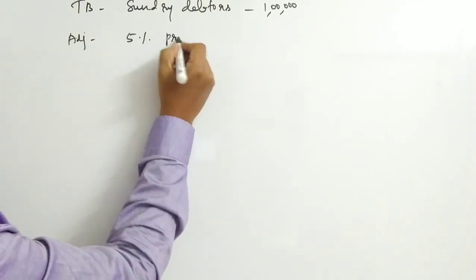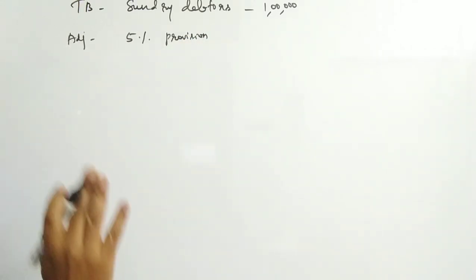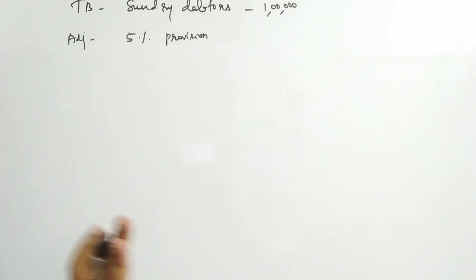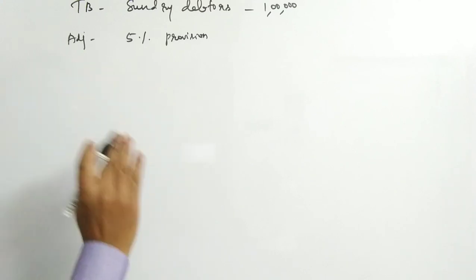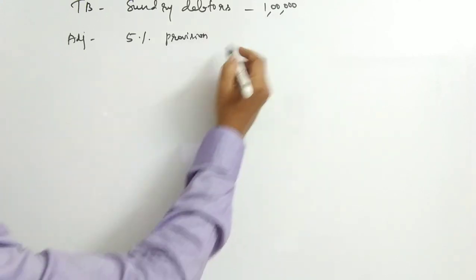The first entry would be, as I mentioned earlier, we have to show it on the debit side of the P&L. So the adjustment journal entry would be profit and loss account debit to provision for bad and doubtful debts. So what would be the value?